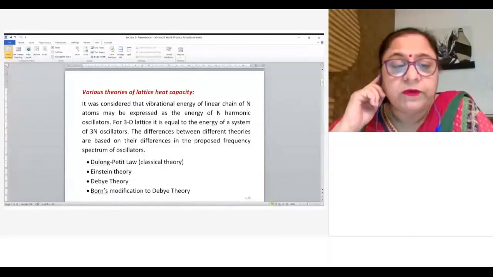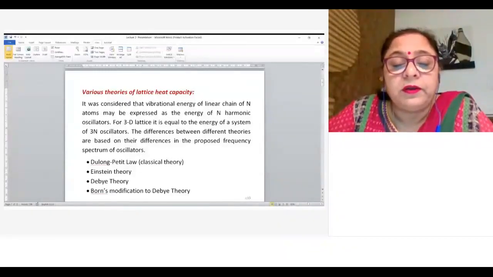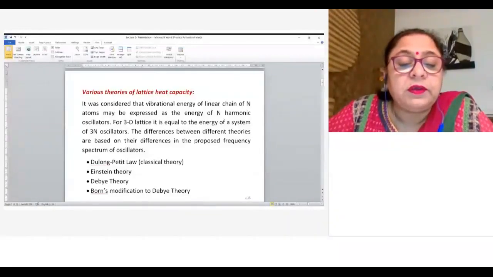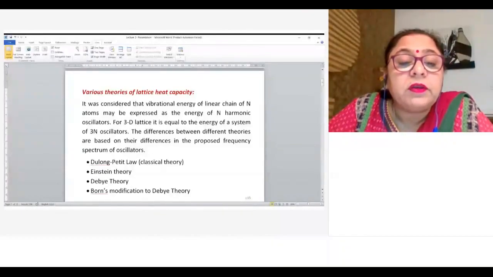So the difference between different theories is based on how the frequency spectrum is calculated for the oscillator. That is the main difference. There are different methods of calculating the frequency spectrum of the oscillator, and they give rise to different theories. The basic classical theory was given by Dulong-Pettit, and that is called the Dulong-Pettit law. And then there is another theory given by Einstein, which was modified by Debye, and you have Debye theory. Then there is Born's modification to Debye's theory. And today I will talk about the first two parts, Dulong-Pettit law and Einstein theory. So I will start with Dulong-Pettit law.